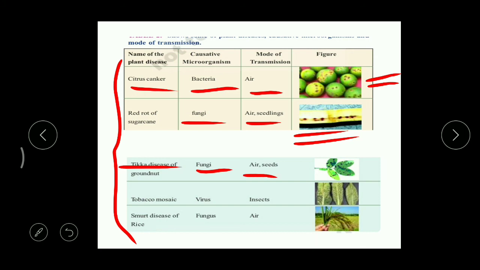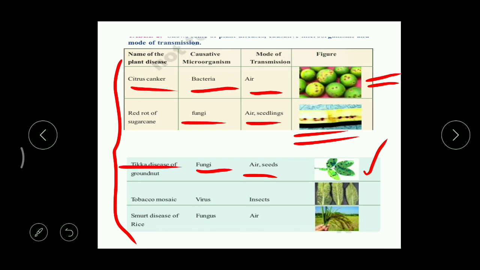Seeds means, generally through seeds we grow these groundnut plants, right? If seeds are already infected, then automatically the plant will get the disease. What is the main symptom? Here, over the leaf, we can find black colored dots, and later the whole leaf will turn black, so the rate of photosynthesis decreases, and so production also decreases.